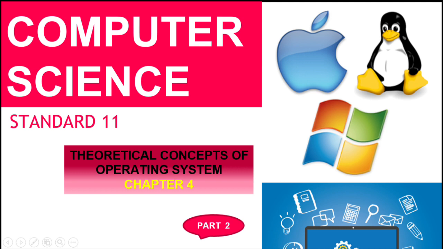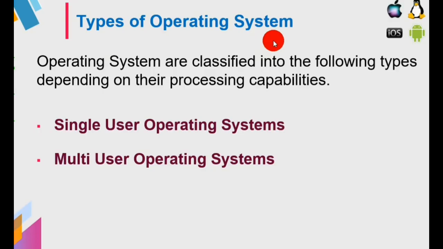Now we see the different types of operating system used in computers. There are two kinds of operating system normally used, that is single user operating system and multi-user operating system. Operating systems are classified into the following types depending on their processing capabilities. So how it can be processed, whether multiple users at a time or a single user at a time. Based on the processing capabilities, operating systems can be divided into single user and multi-user operating systems.